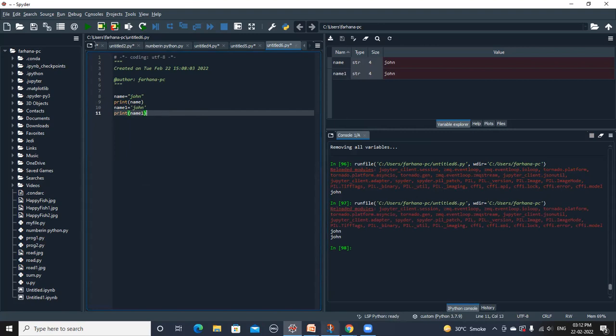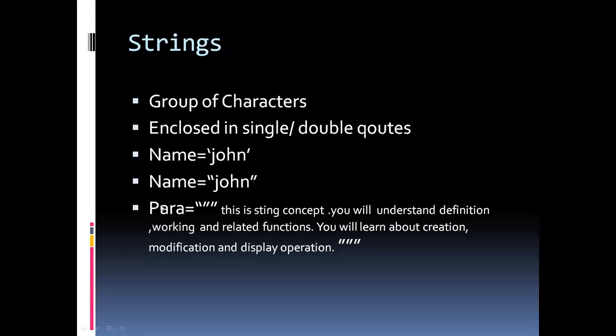The third thing that we can use is a paragraph. How can we display a paragraph? We can use the triple quotation for displaying the paragraph.